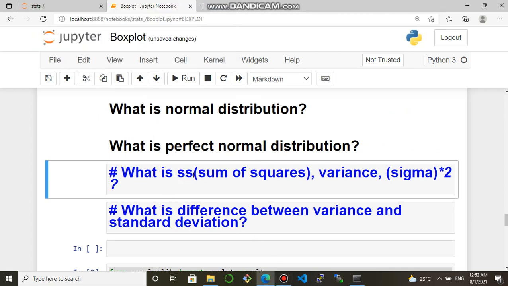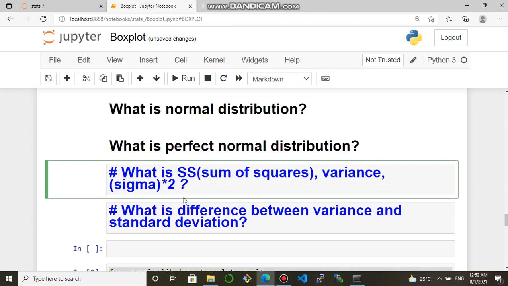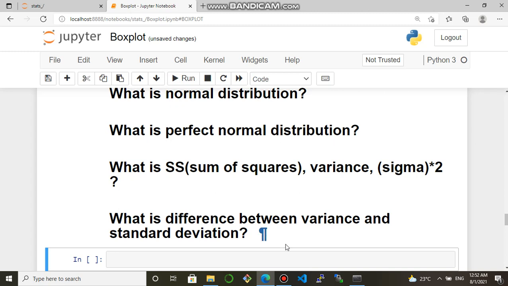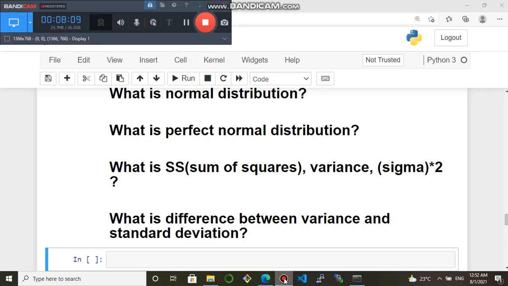And what is SS? SS is sum of squares or summation of squares, or you can say variance or sigma square. Suppose y is given, calculate y bar, that is the mean, and subtract y bar from each y, square and sum, so that would be the variance. And what is the difference between variance and standard deviation? Standard deviation is the square root of variance. Standard deviation is unitless, but variance has a unit.